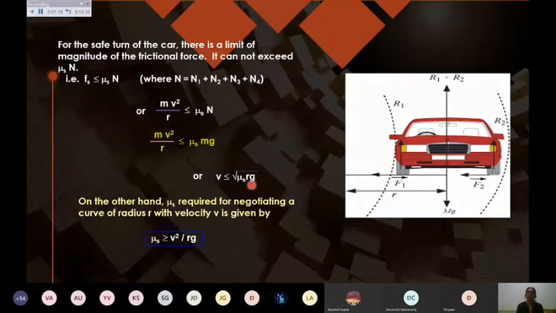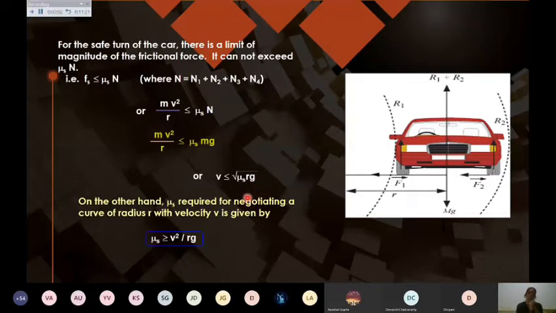So here is the importance of the frictional force in the making of roads, what materials we should use. That is why maybe you have seen that the safe speed limit is always mentioned on the roads. When you move on the highways, you can see the safe speed limit written, simply by considering the banking of roads, which we will deal with in the next slide, and the friction. So friction matters in the construction of roads, because if friction is not taken care of, then the safe speed limit cannot be calculated.